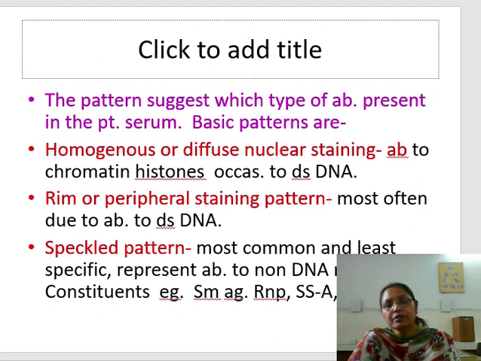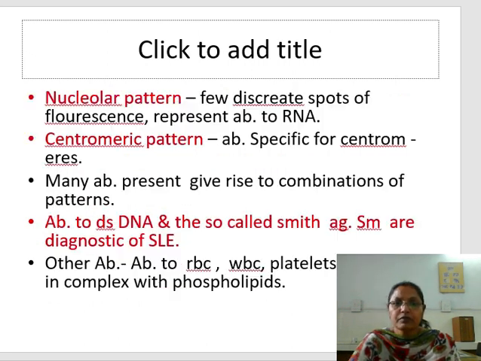Then speckled pattern is the most common, and it is the least specific. It represents antibody to non-DNA nuclear constituents like Smith antigen, ribonucleoprotein, SSA and SSB. Fourth is the nucleolar pattern. Few discrete spots of fluorescence represent antibody to RNA. Centromeric pattern, antibody specific to the centromere, gives the centromeric pattern. So many antibodies present give rise to a combination of patterns.